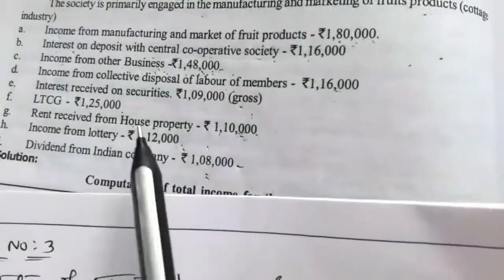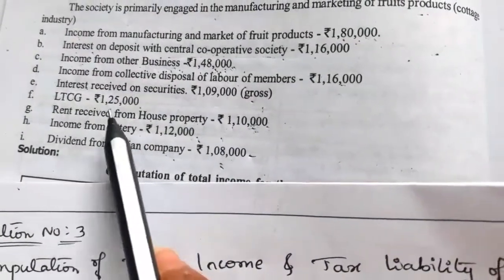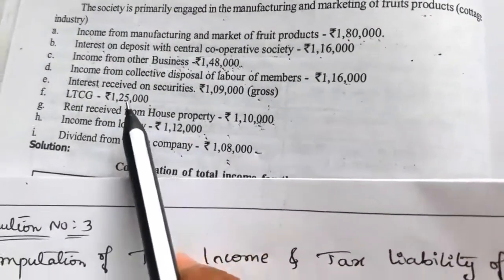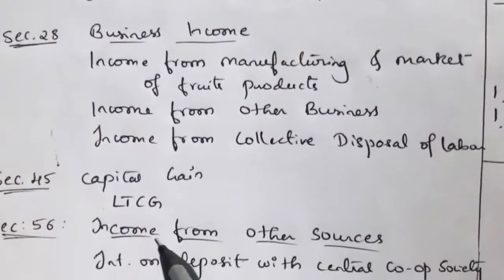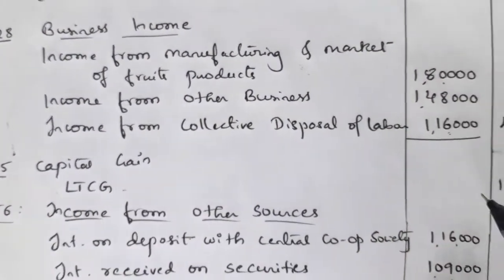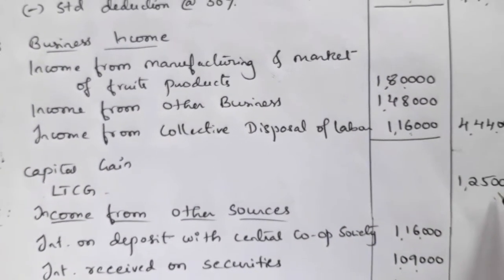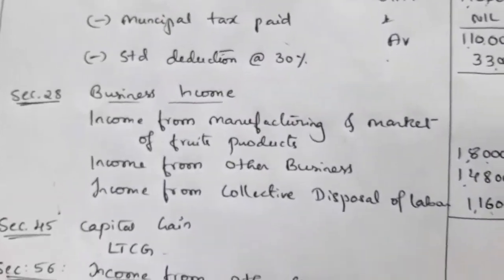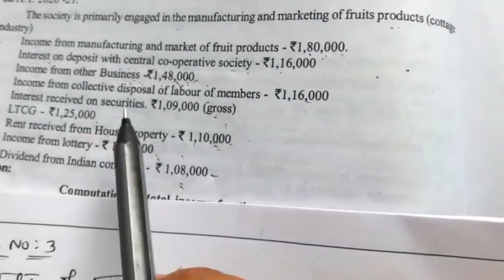Relating to capital gain they have given long term capital gain. The value is 1,25,000. That long term capital gain we have to take under section 45. So that is 1,25,000. Next is section 56, income from other sources.